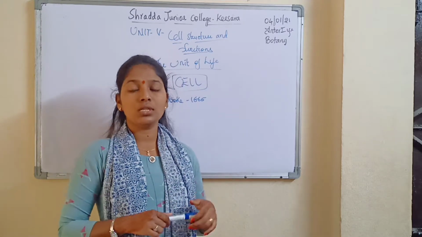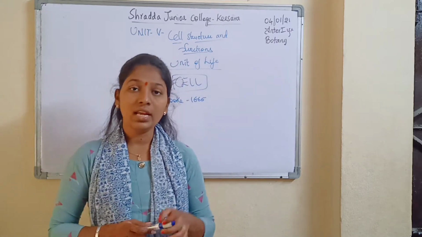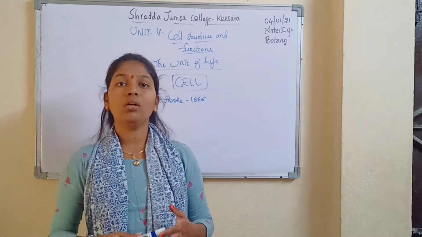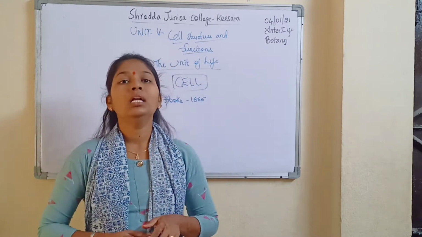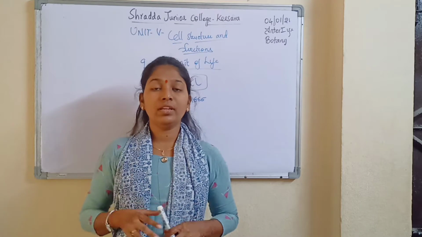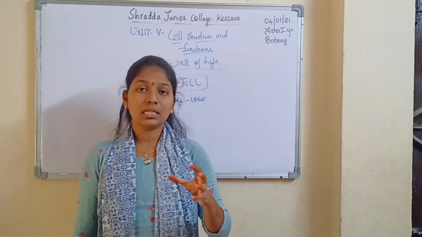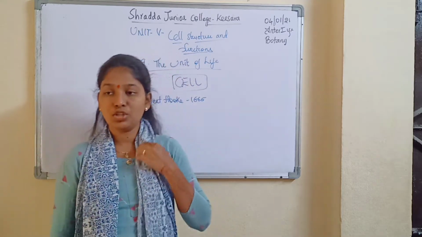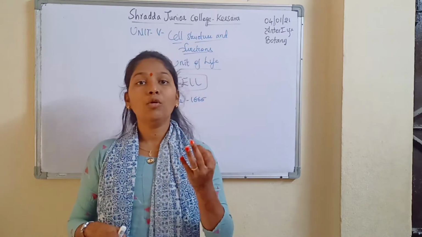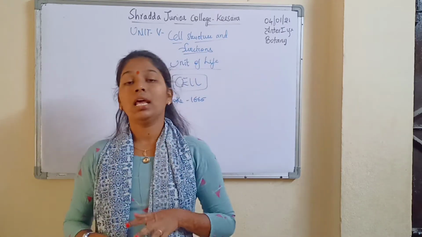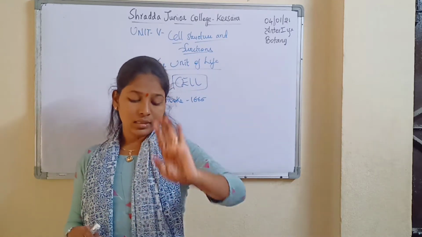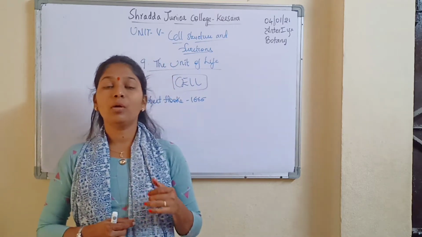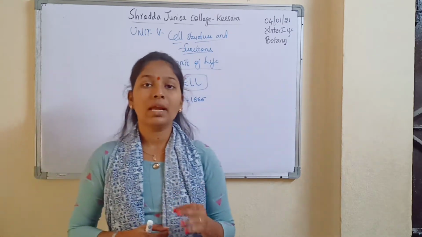I said this cell was discovered by Robert Hooke in the year 1665 and he did his experiments using some cork tissue. When he was observing that under a microscope, he observed cells that are hexagonal in shape arranged like a honeycomb. Honeycomb means the cells were all arranged like a honey comb. Then he named them cells and he wrote about these cell structures in his book Micrographia.